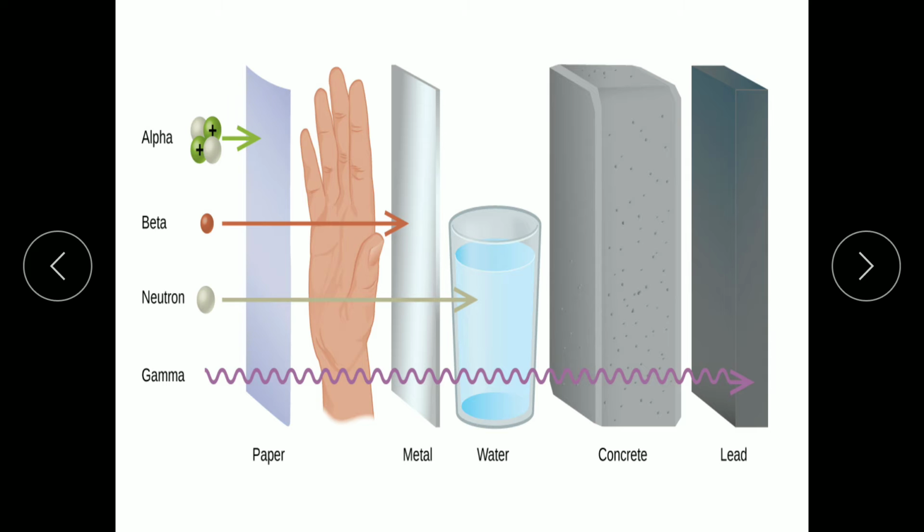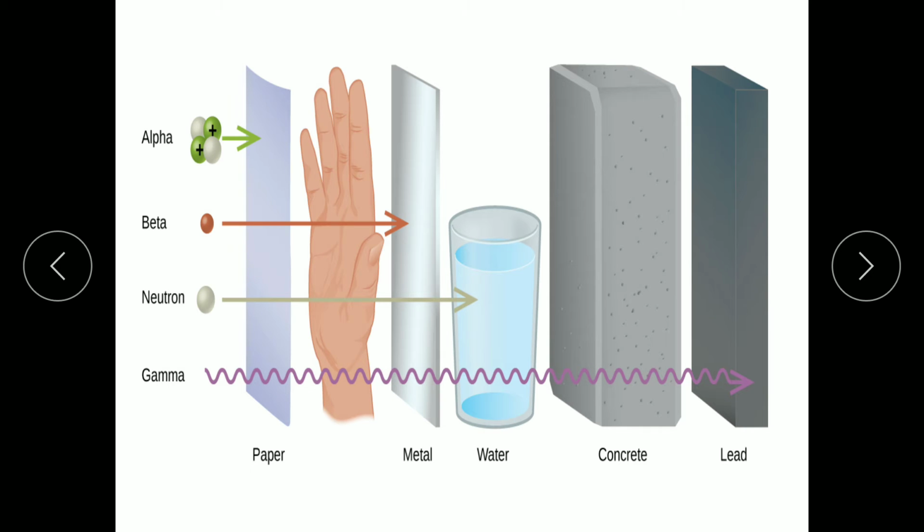We are going to study the penetration power of alpha, beta, neutron and gamma. See here first, this is our alpha nucleus: 2 protons and 2 neutrons. As the mass of the alpha is large, the penetration power of alpha is small as compared to beta and gamma. See here there is only paper. Alpha can penetrate up to paper only.